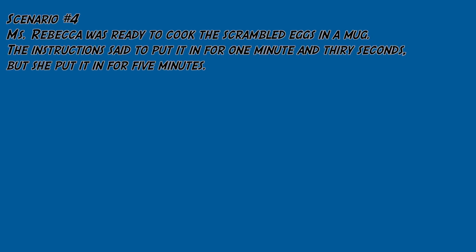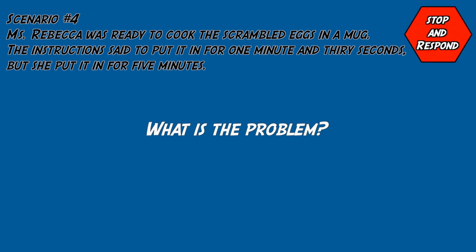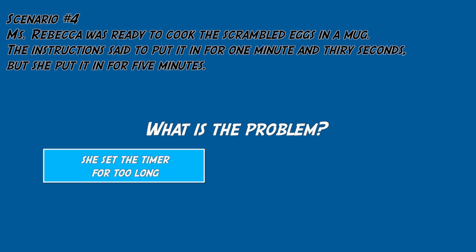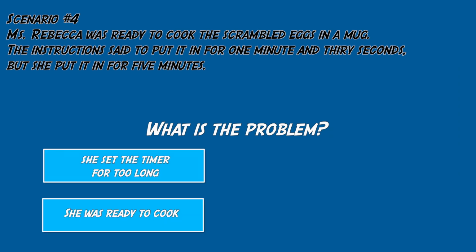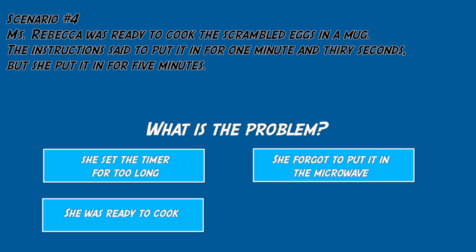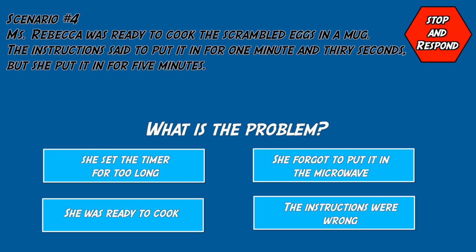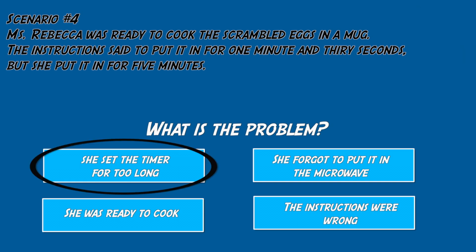Here's the fourth scenario. Miss Rebecca was ready to cook the scrambled eggs in a mug. The instructions said to put it in for 1 minute and 30 seconds, but she put it in for 5 minutes. What is the problem? Choices will be provided in the next prompt. She set the timer for too long. She was ready to cook. She forgot to put it in the microwave. The instructions were wrong. She set the timer for too long. Model the word she.